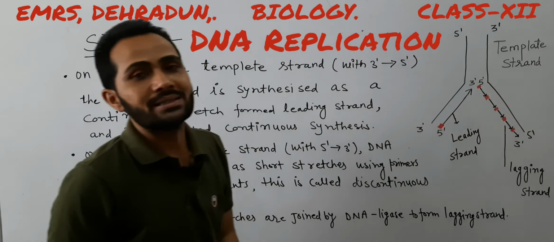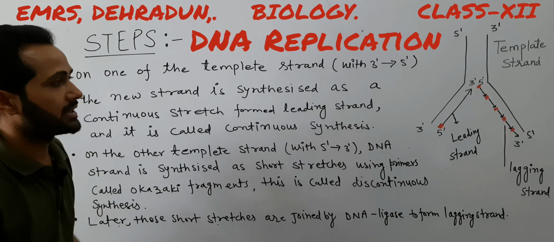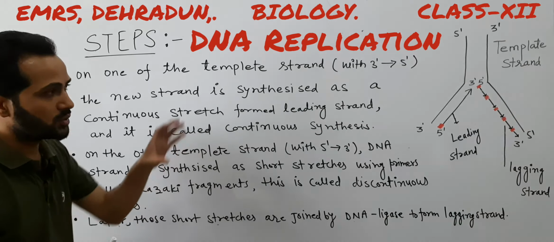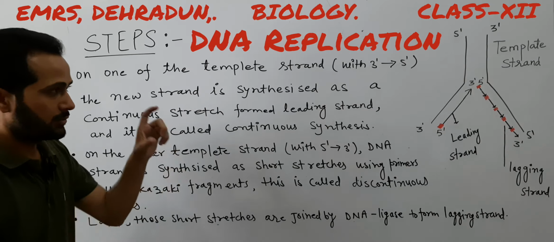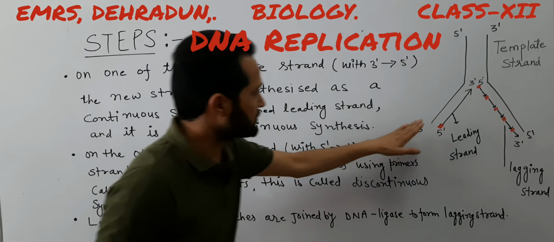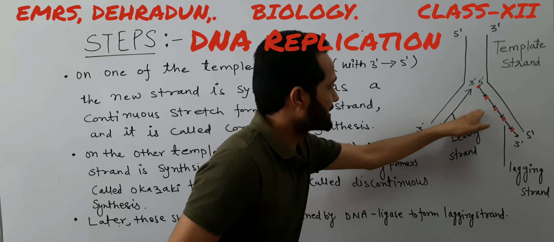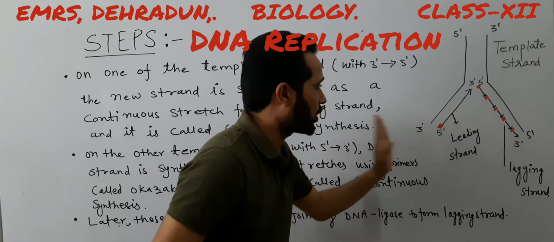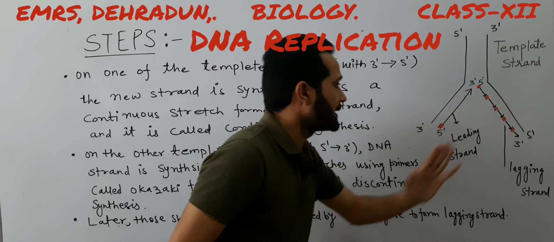Okazaki was a scientist who discovered this way of synthesis of nucleotides. That's why the name Okazaki fragments is given to these small nucleotide fragments. So in this way, the two strands are synthesized. One is called leading strand and the other one is called lagging strand.